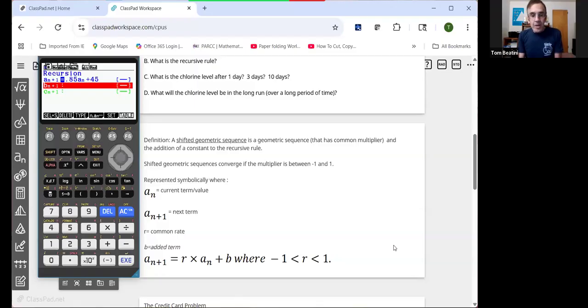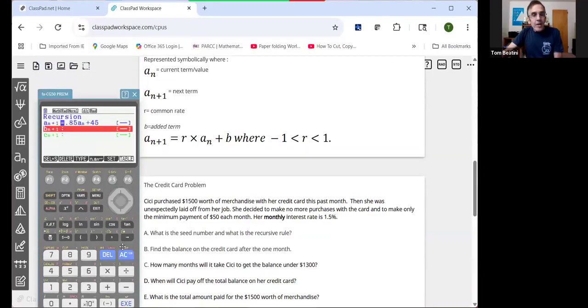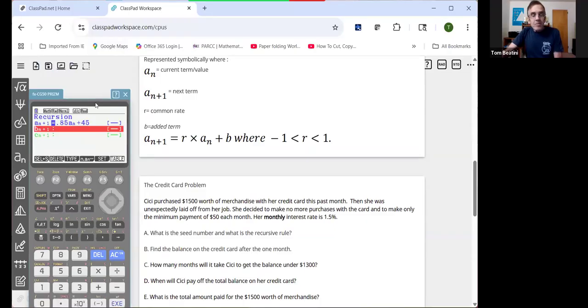Now, I know for some kids, this might be a little bit out there, but if you want to get their attention, talk about money. So here we have what I refer to as the credit card problem. And for a lot of the kids, it's an eye-opener. Because all the kids want a credit card as long as somebody else is paying the bill. So let's think of a scenario here.